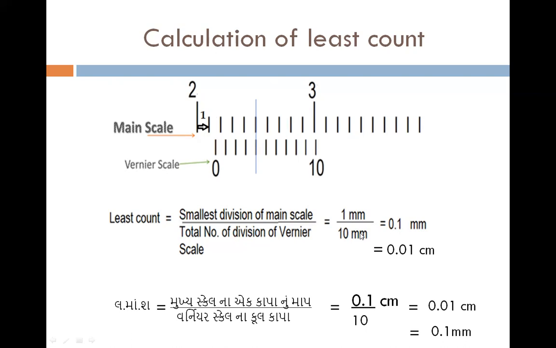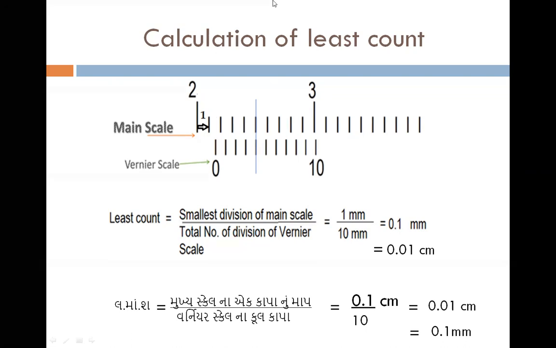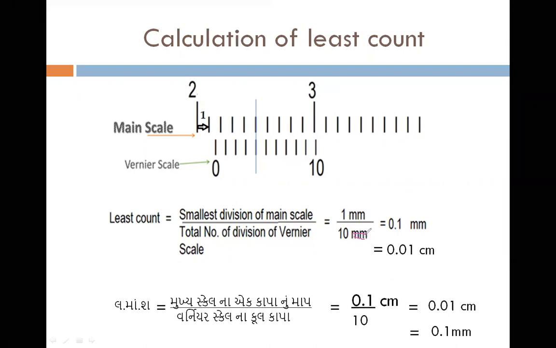See here, I have written one thing. I can say that I have written it meaningfully. Here, many of the students are making mistake in the exam. They are writing 1 mm upon 10 mm. It won't be 10 mm in the case of vernier scale. Vernier scale no unit now. There are total divisions. Then don't write this. Never do this mistake in the exam.